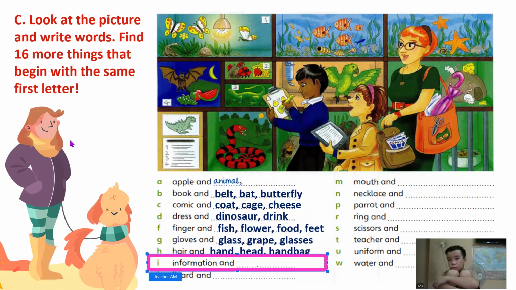How about letter I? Information. Oh, it's kind of hard. Letter I. Can you find some?